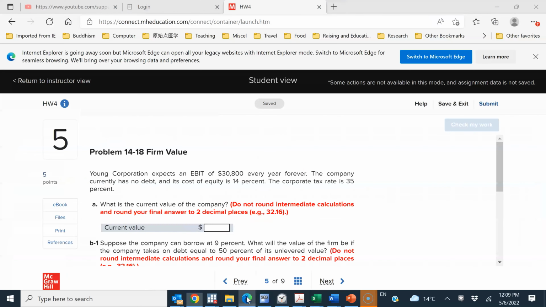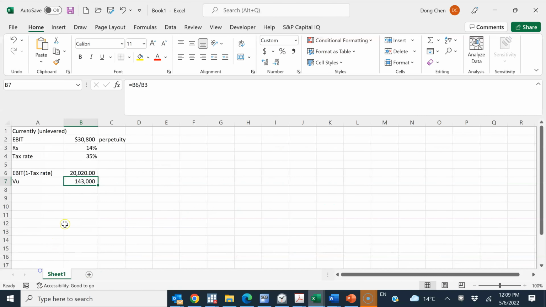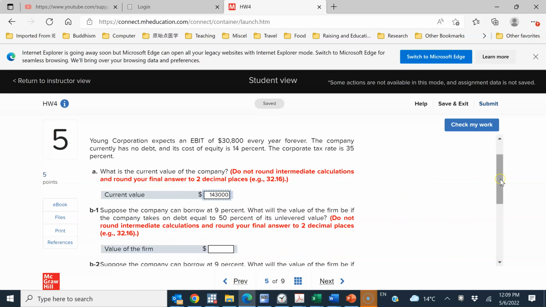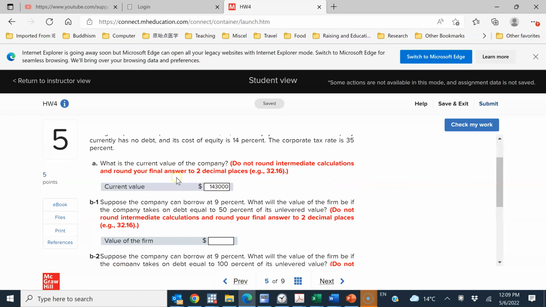So where is that? It's right here. So the current value is 143,000. Right, 143,000. Going back to part A, it says round the answer to 2 decimal places. But here, since it's an integer, it doesn't matter actually. So go on to B-1.